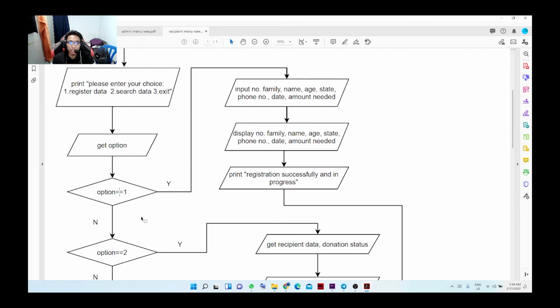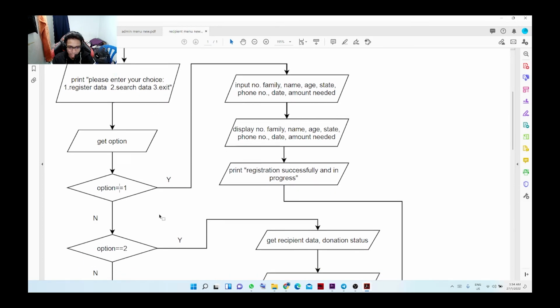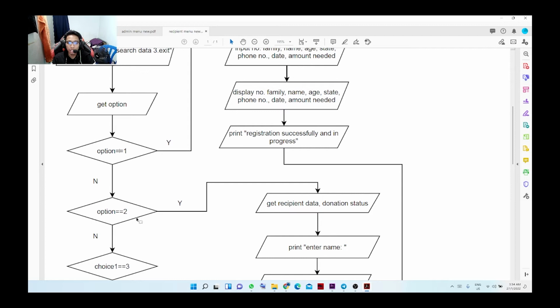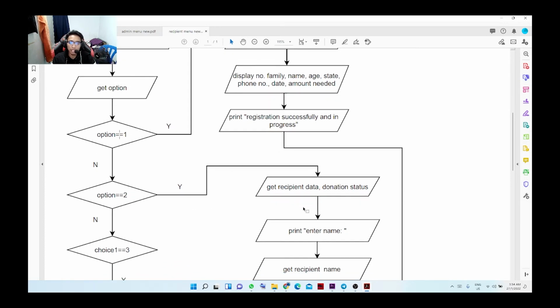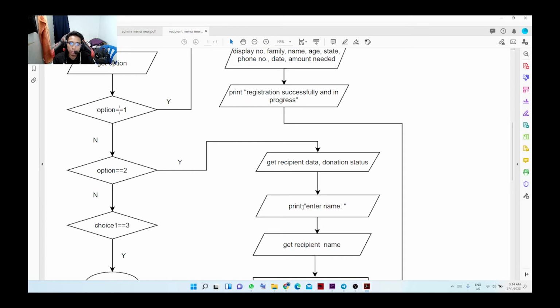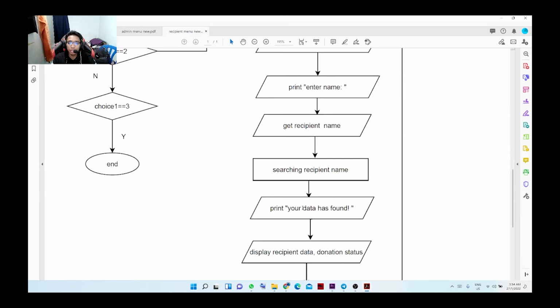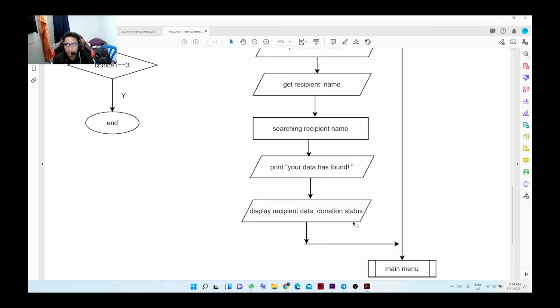If the user chooses number 2, which is to search data, the program will get the recipient data and the donation status. After that, the user needs to enter their name. Then the program will search for the name and print your data has been found, and it will display the specific data and the donation status based on the name that was keyed in by the user. After that, it will return back to the main menu.